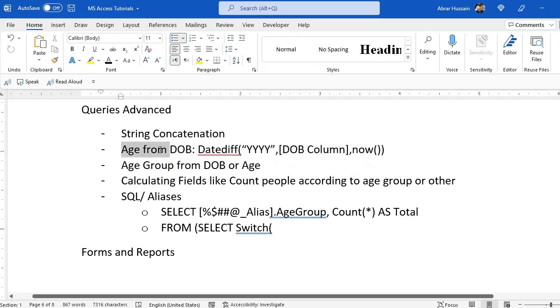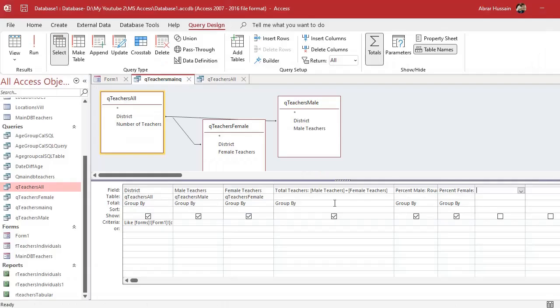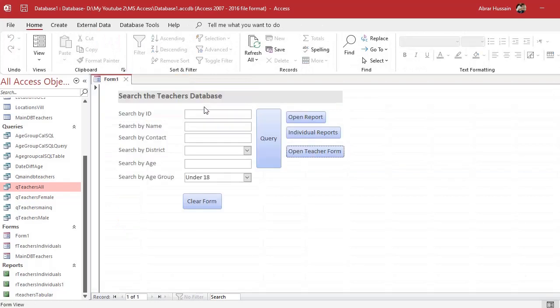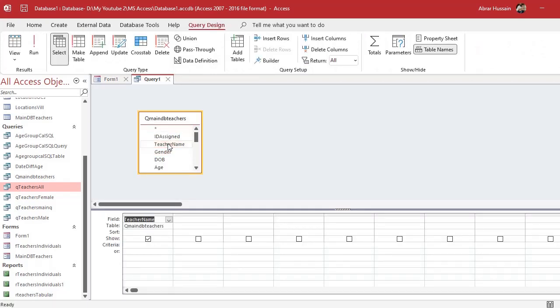Now age from DOB. For example, let me open another clean query. Now for example, if you have in this query gender and DOB, here we have the age column, but this age column is a locked one, it's not updated. This age was calculated at the time of registration, an auto calculating field according to a specific date.